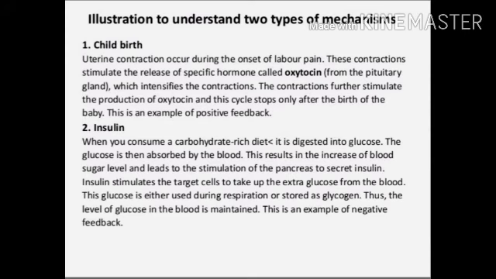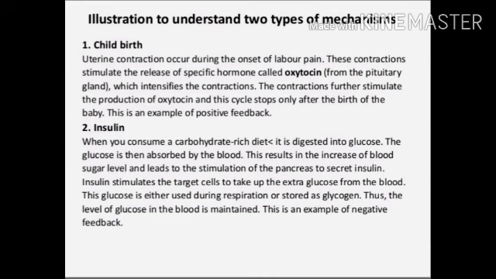Second is insulin. When you consume a carbohydrate-rich diet, it is digested into glucose. The glucose is then absorbed by the blood. This results in an increase of the blood sugar level and leads to the stimulation of the pancreas to secrete insulin.